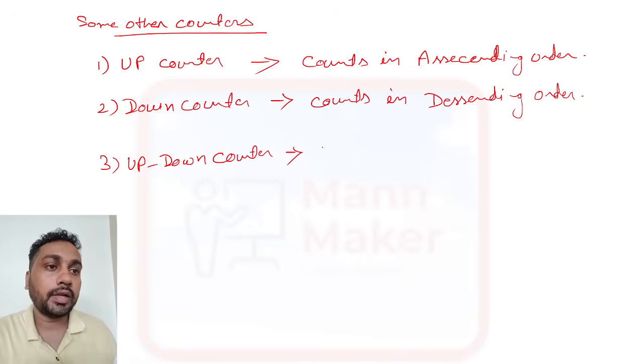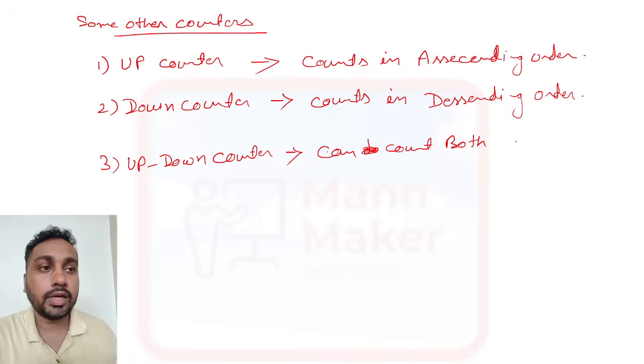The function of the up and down counter is that it can count both. Both means it will go ascending and descending, so it will count both up and down.